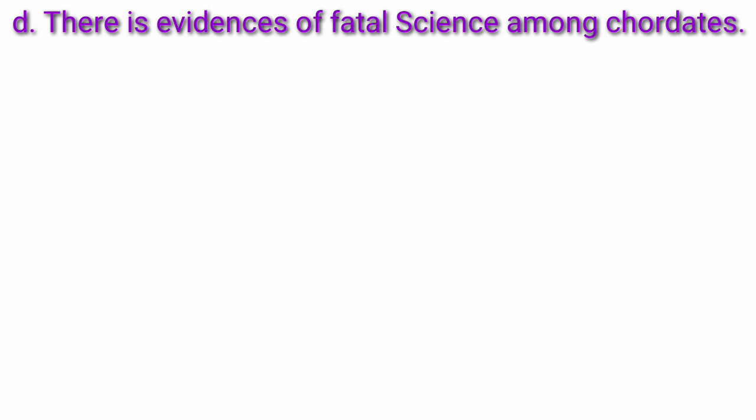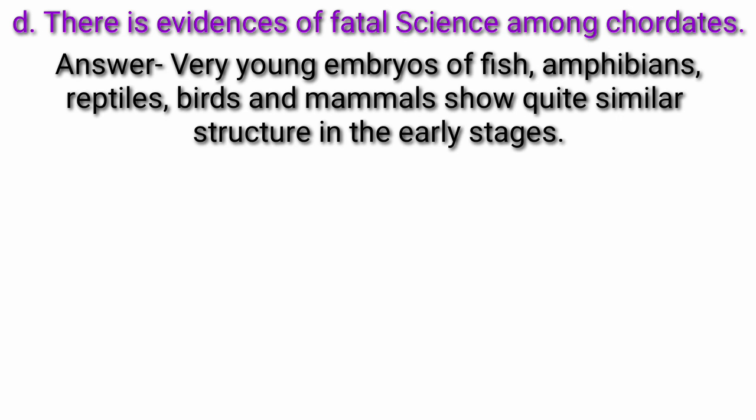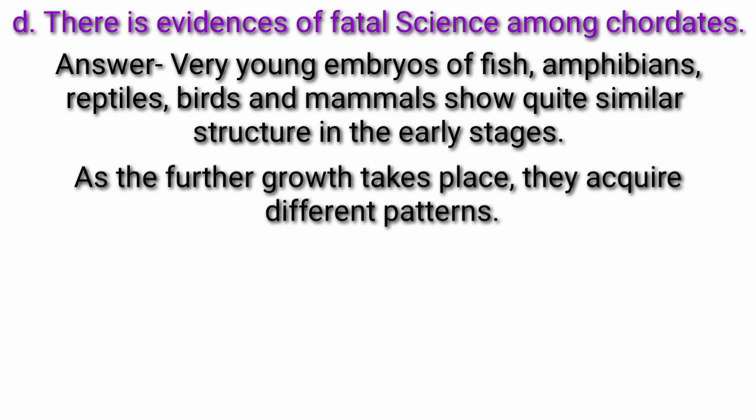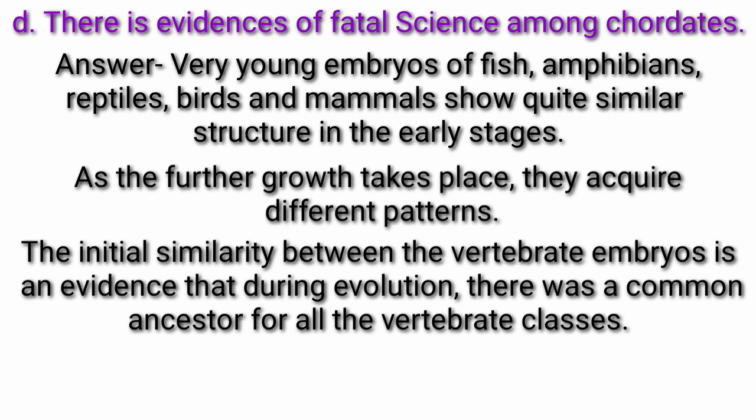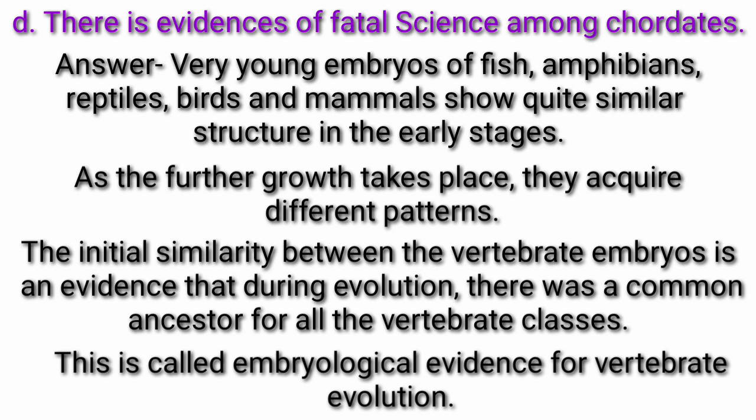Question D. There is evidence of evolution among chordates. Answer. Very young embryos of fish, amphibians, reptiles, birds and mammals show quite similar structure in the early stages. As the further growth takes place, they acquire different patterns. The initial similarity between the vertebrate embryos is an evidence that during evolution there was a common ancestor for all the vertebrate classes. This is called embryological evidence for vertebrate evolution.